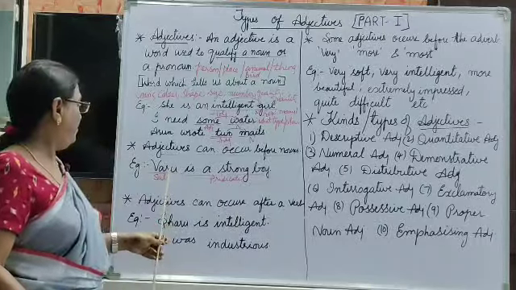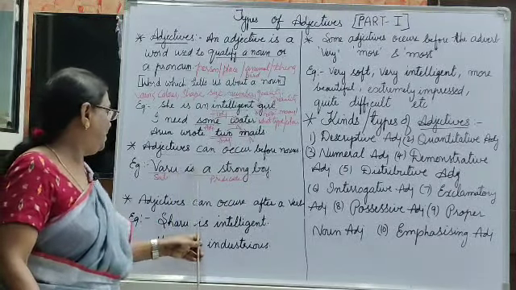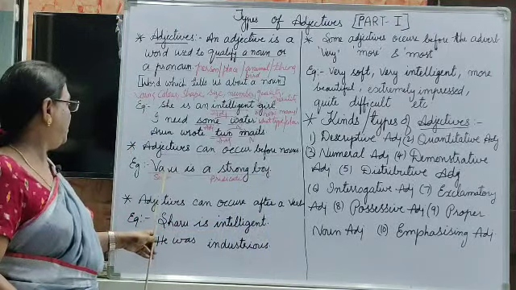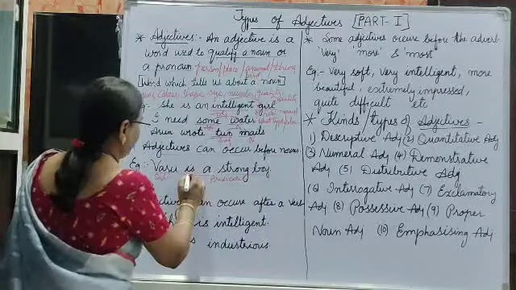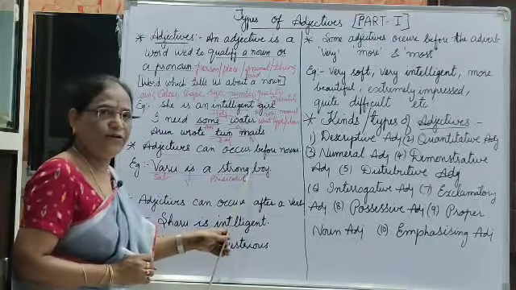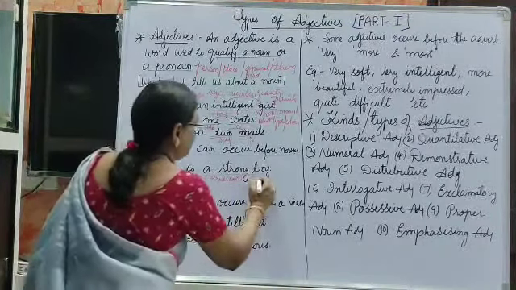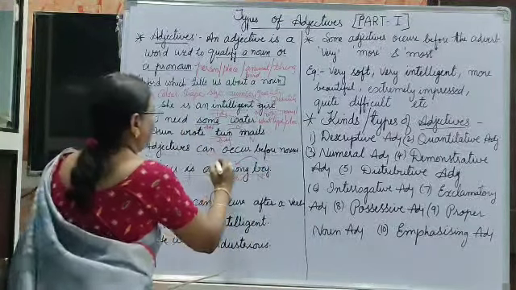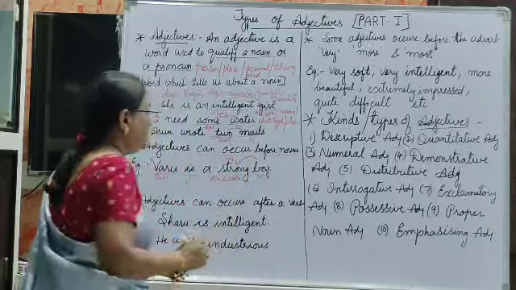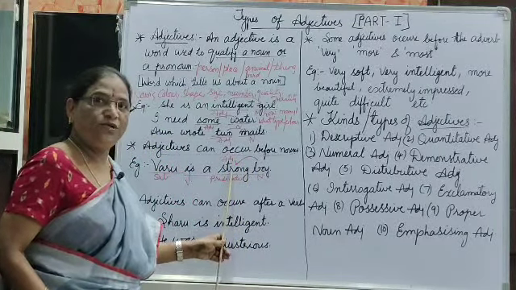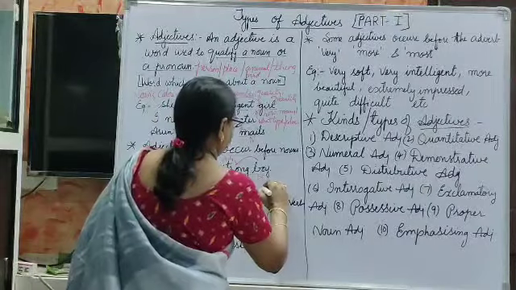So here this is the subject, this is the verb. After the verb we have strong boy. See, this is the noun and this is the adjective. So before the noun we have the adjective, so this is known as attributive use.